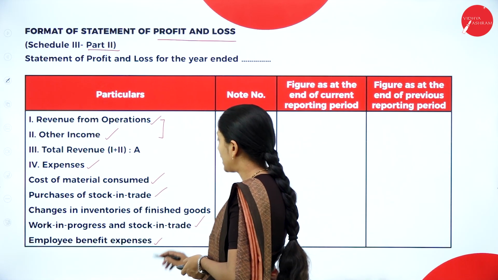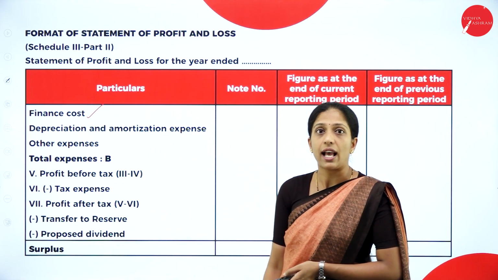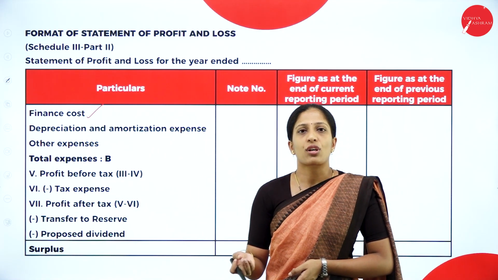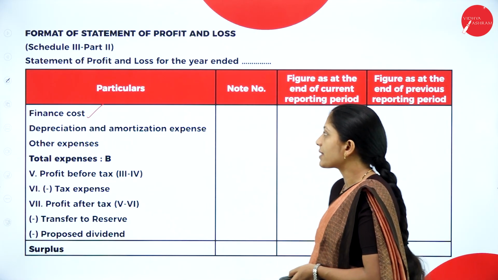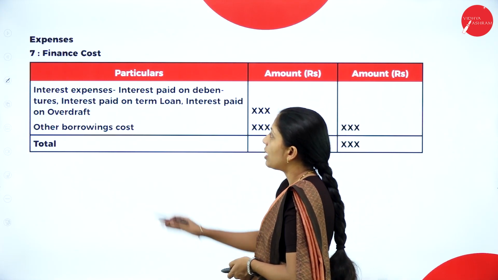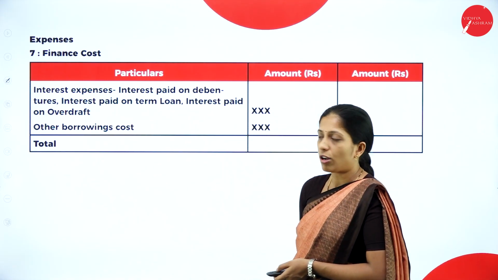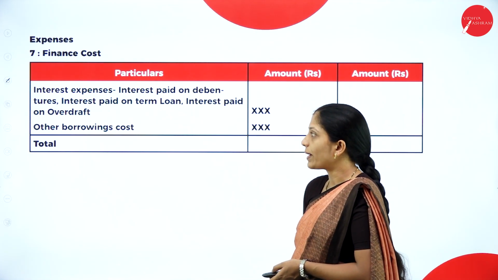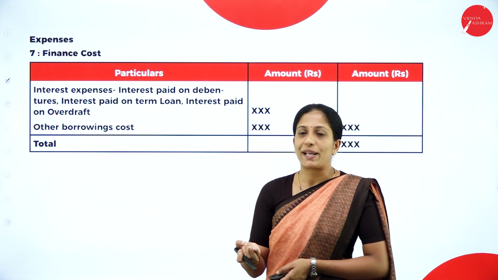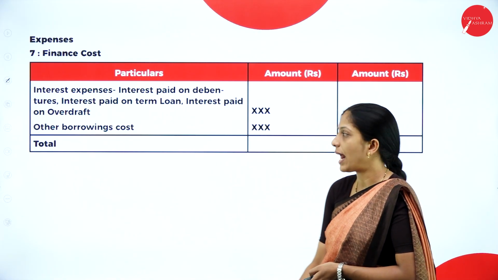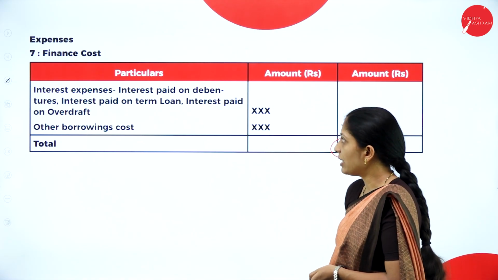After employee benefit expenses, next is financial cost, or we can call it finance cost. So normally finance cost we will have interest as well as dividend as finance cost. So let us see the note for it. Yes, finance cost, interest expenses like interest paid on debentures, interest paid on term loan, interest paid on overdraft, other borrowing cost or any other dividend which is being paid. So everything comes under finance cost. So this total you have to record in your statement of profit and loss.